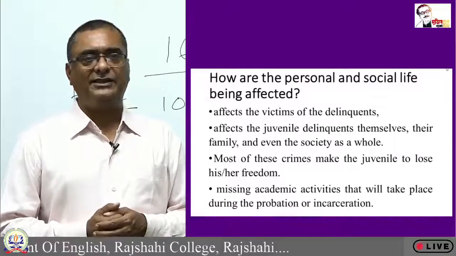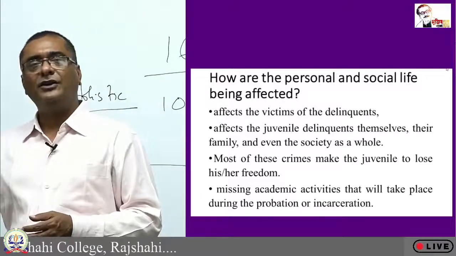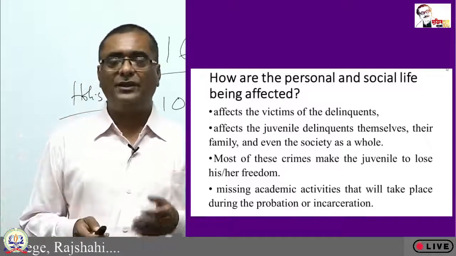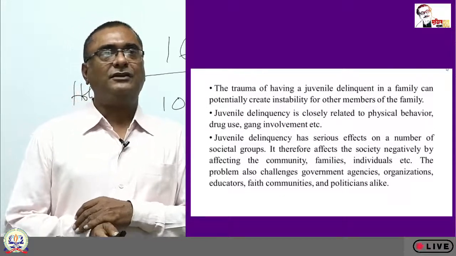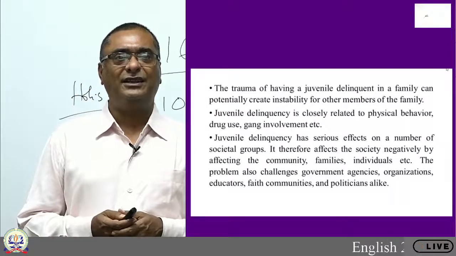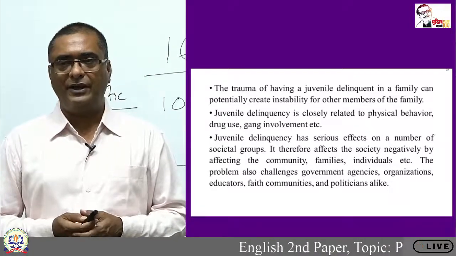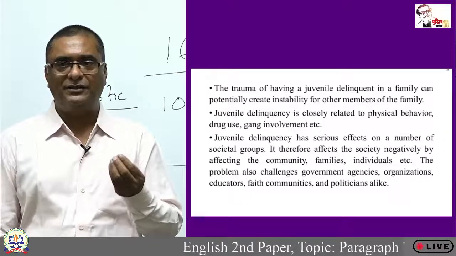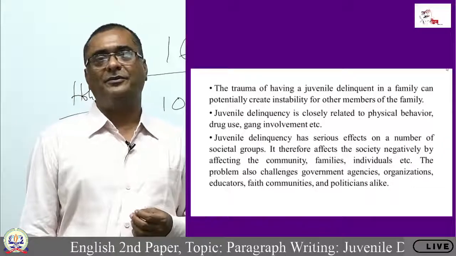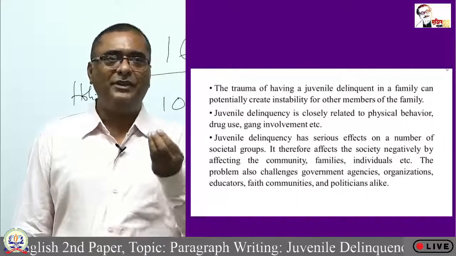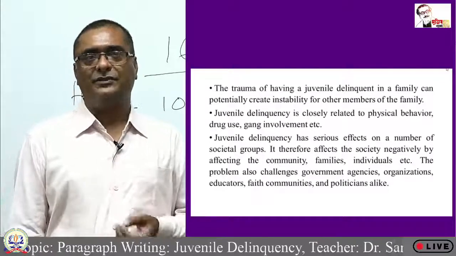Missing academic activities that will take place during the probation or incarceration. Now, when they will be sent to the rehabilitation center, they will definitely miss the academic activities. The trauma of having a juvenile delinquent in a family can potentially create instability for other members of the family. Now, if there is a delinquent child, a criminal child in a family, then the family itself gets shattered. There is a kind of instability that develops in the family.